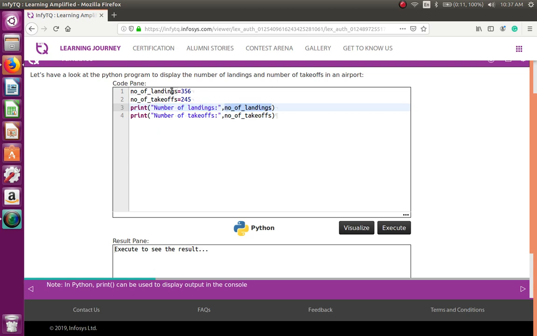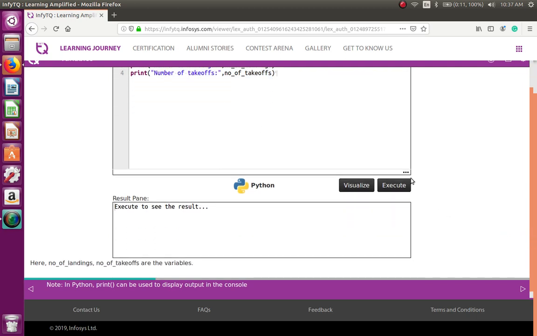This is a variable name. So this is one good thing you learn in InfyTQ, the naming convention. You should definitely follow this naming convention because it helps you to understand how to name a variable. Number of takeoffs, this is the message which you have given within double quotes. It will be printed, and after the comma, the separator, it will take the value from here. It is a variable, the variable's value will be substituted and the result gets printed.